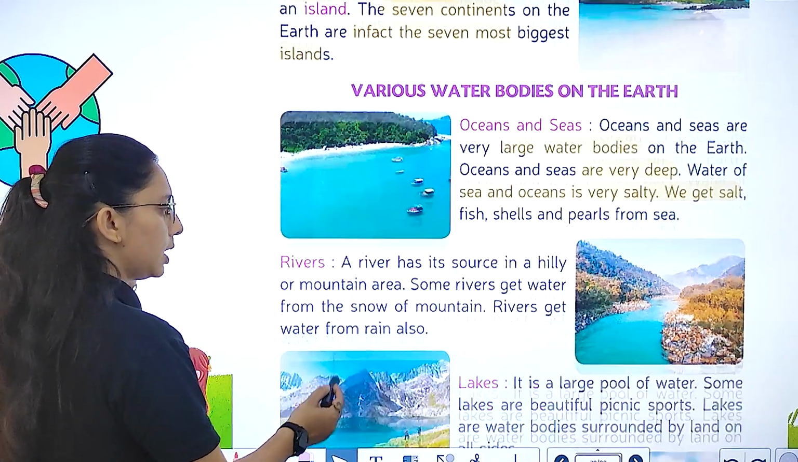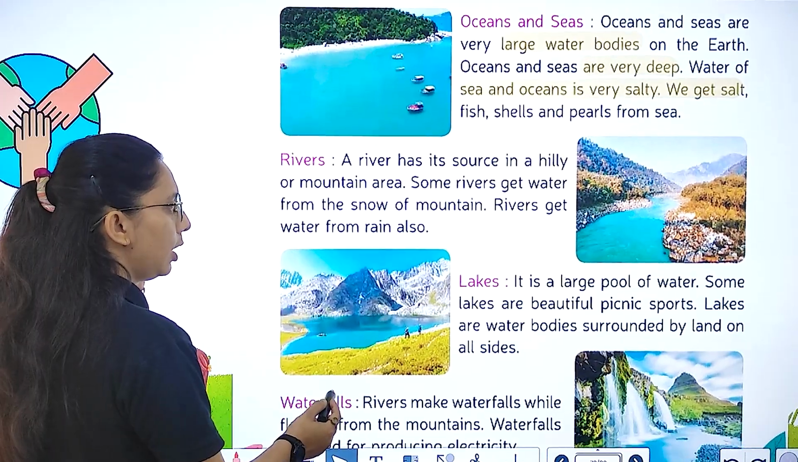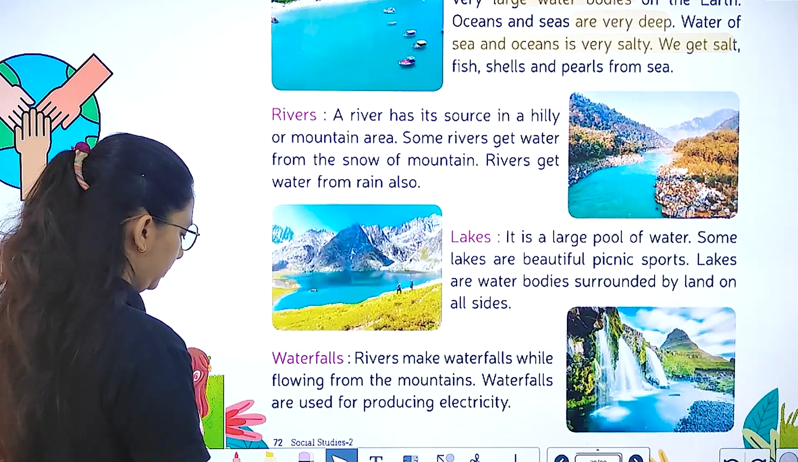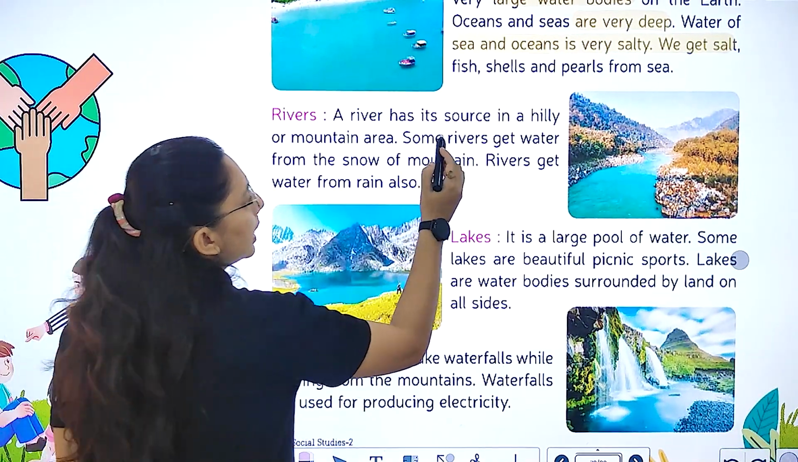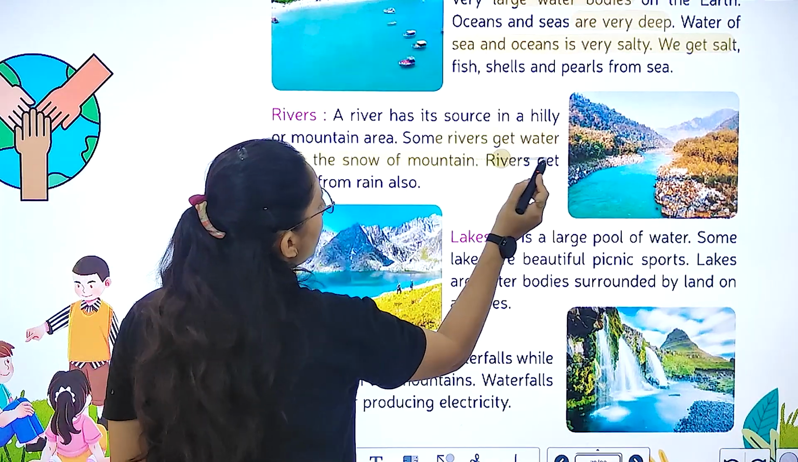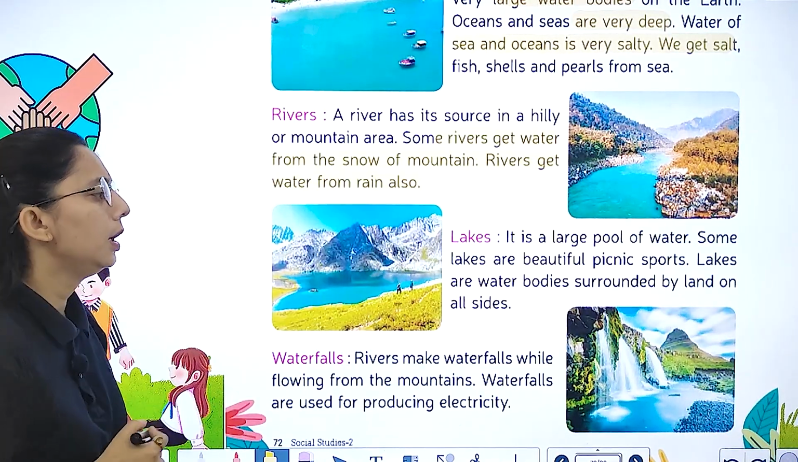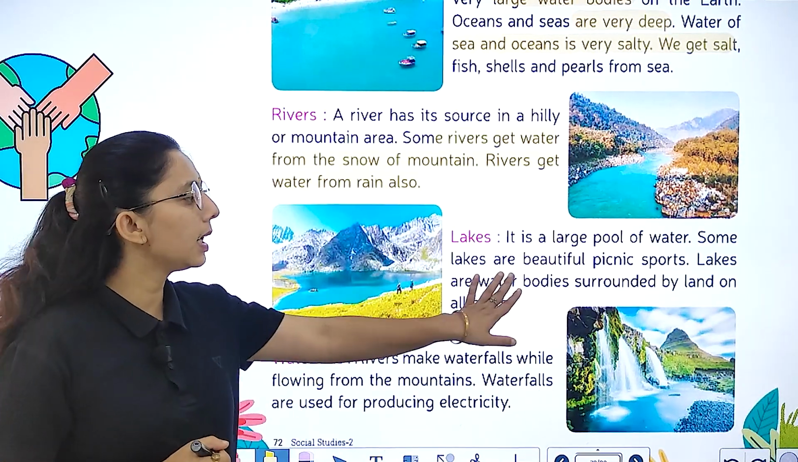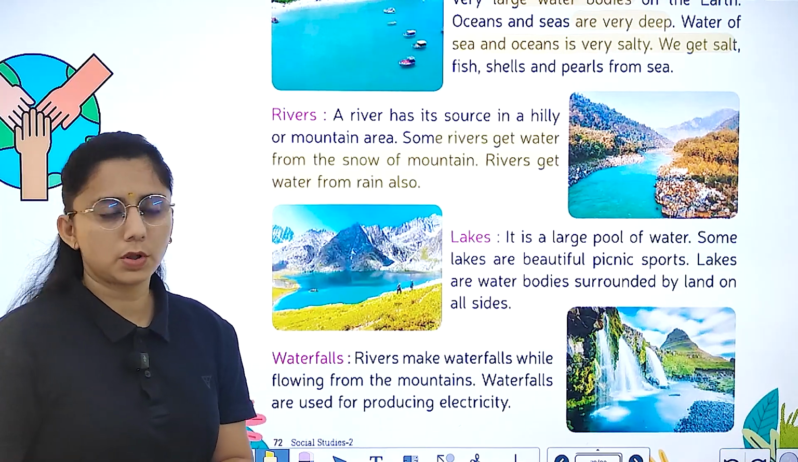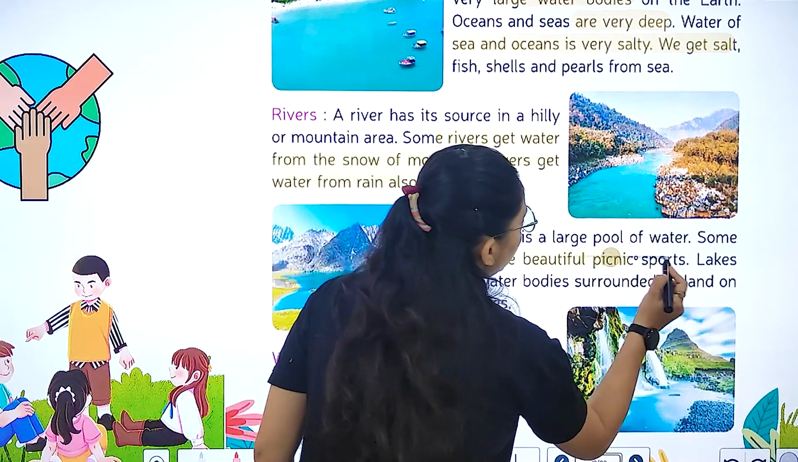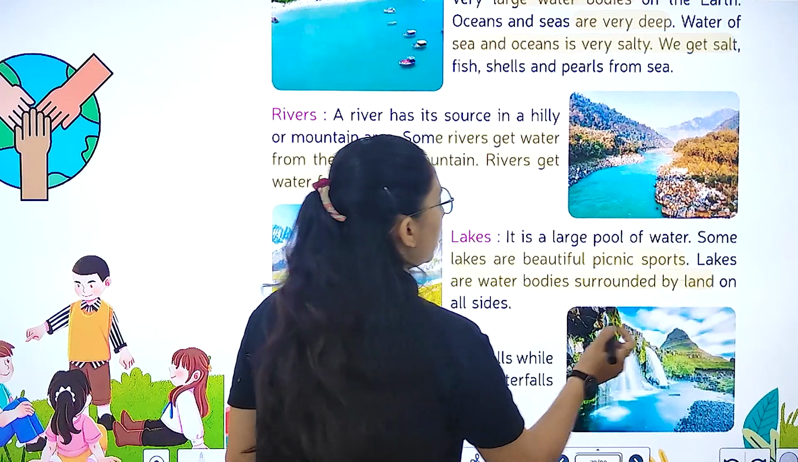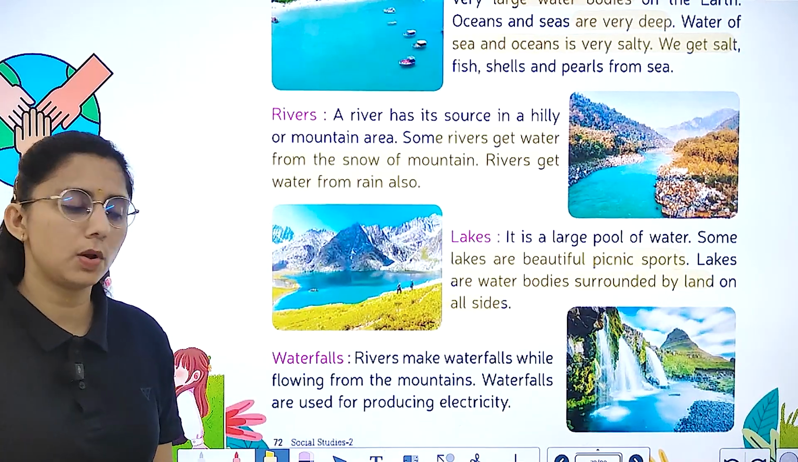Then we have river. What is a river? A river has its source in a hilly or mountain area. Some of the rivers get water from the snow of mountains. A river gets water from rain also. Then we have lakes. What is a lake? It is a large pool of water and some lakes are beautiful picnic spots. Lakes are surrounded by land on all sides.